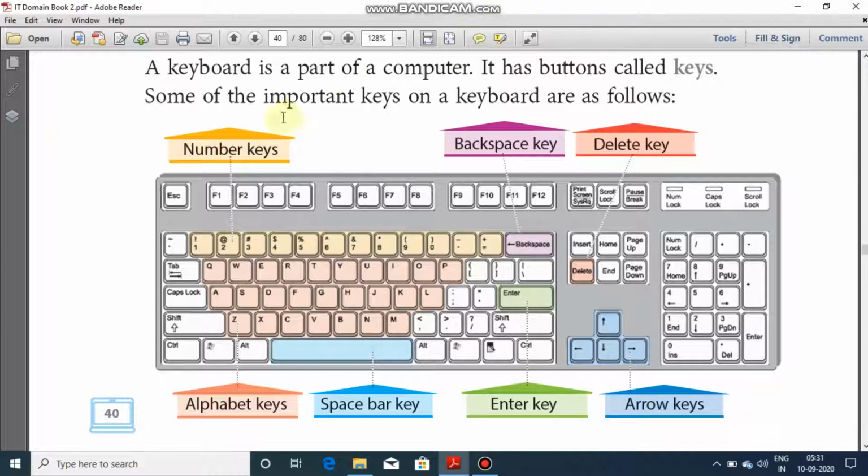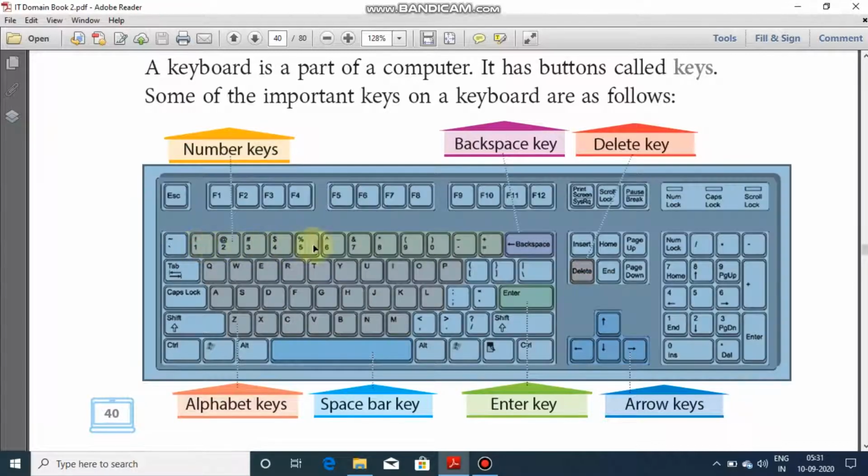The first is number keys. We have studied ranging from 0 to 9, all the numbers. Backspace key is used to delete the character towards the left side. Delete key is used to delete the character towards the right side. Then 26 alphabet keys. The longest space bar key is used to give space between two characters.